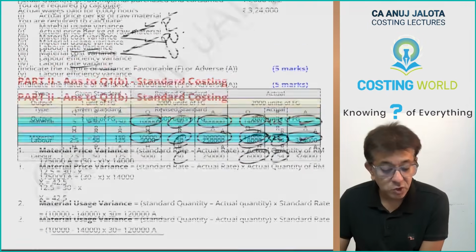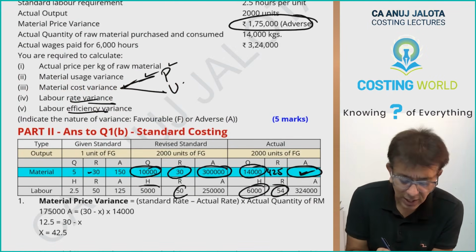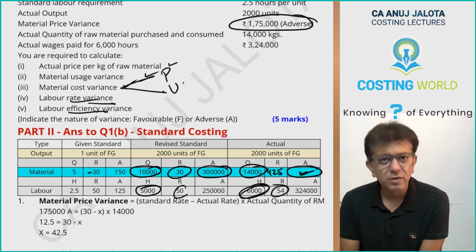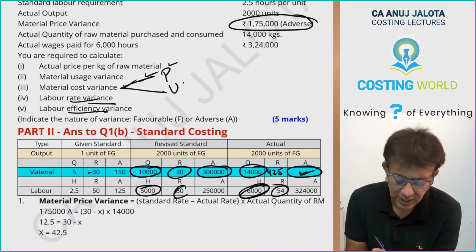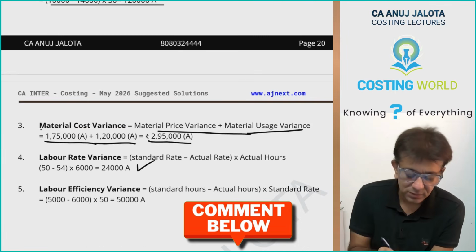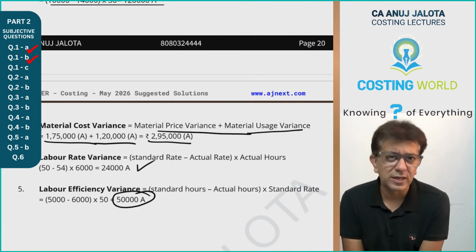Lastly, labor efficiency variance you want to find out. How do you get your labor efficiency variance? How many hours should the workers have taken? 5,000 hours. How many hours did they take? 6,000. So they took 1,000 hours more. They are inefficient. The variance will be adverse, into the standard rate of 50 rupees. So in this case the answer will be 50,000 adverse. That's it. Basic question, I guess, on standard costing. All done.